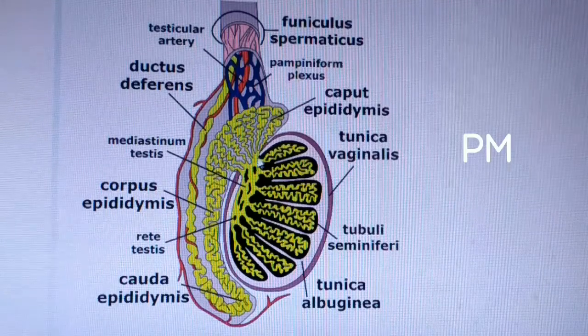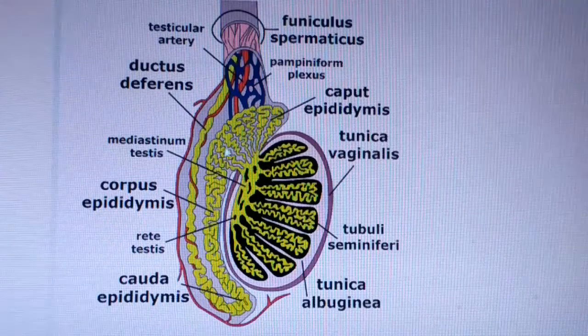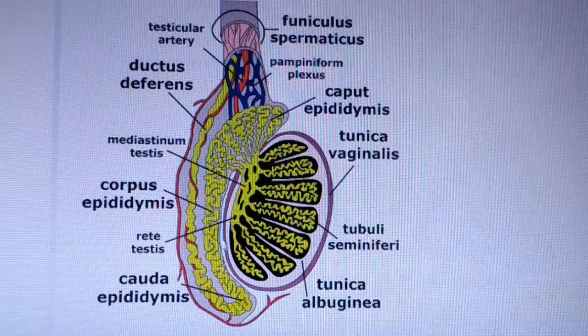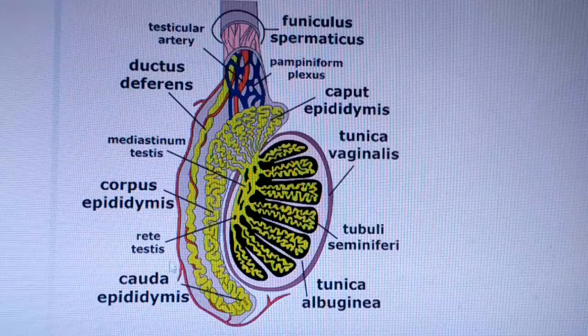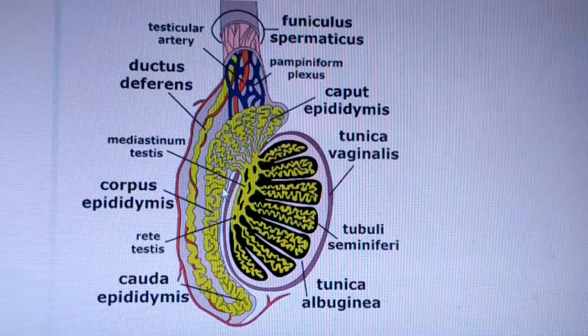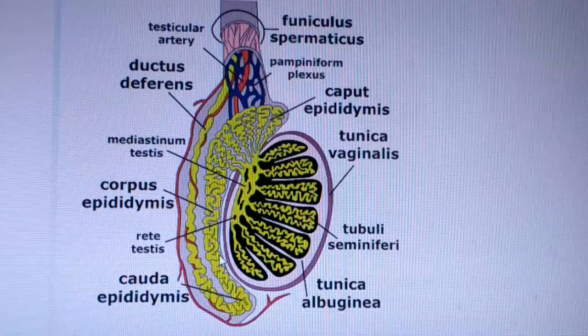This area is known as caput epididymis. After that, corpus epididymis means body structure. After this, cauda epididymis means tail region. This is the epididymis structure of the secondary sex organ.